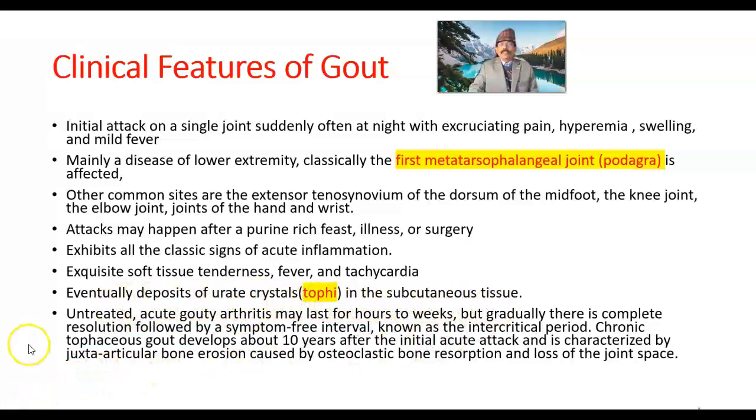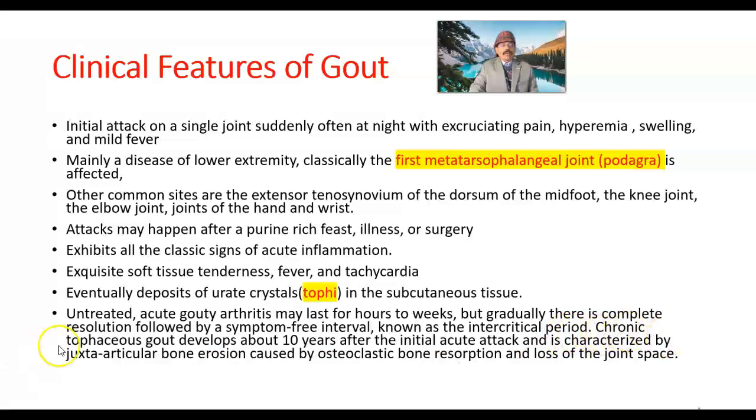What happens if it is untreated? Untreated acute gouty arthritis may last for hours or weeks, but gradually there is complete resolution followed by a symptom-free interval known as the intercritical period.